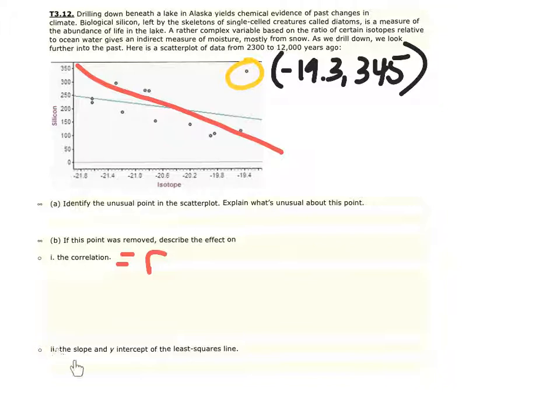Now question 2, what's going to happen to the slope and y-intercept? Well, we can tell here the slope of the original line has become steeper, and it's a negative slope, so what we're going to see is that the slope will decrease. Then on the other component, if we look at the y-intercept, clearly the y-intercept is going to go from 250 to possibly beyond 350, so the y-intercept is actually going to increase. So we have a decrease in slope and an increase in the y-intercept.